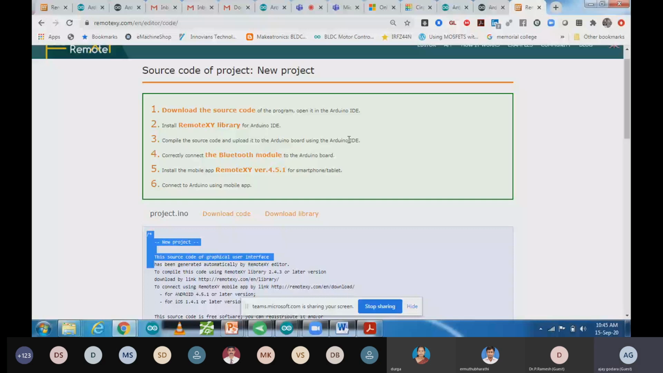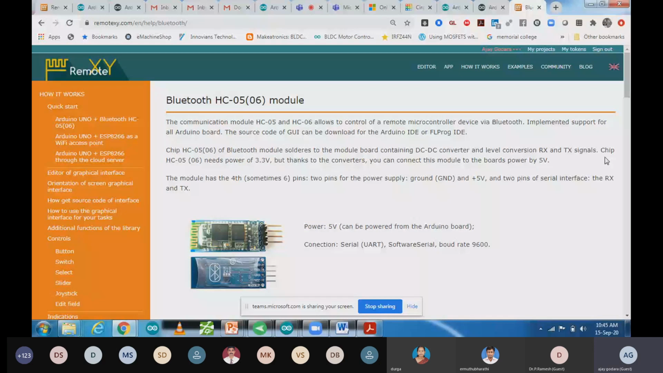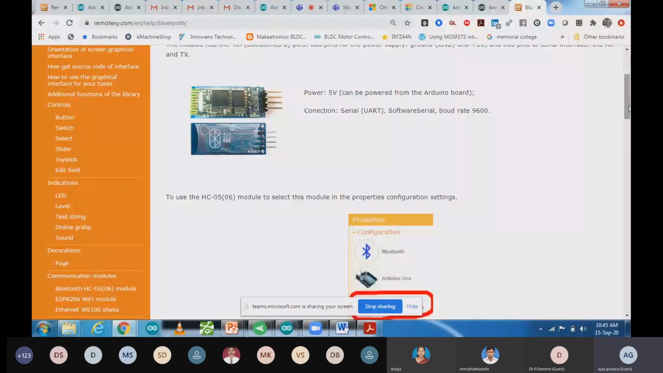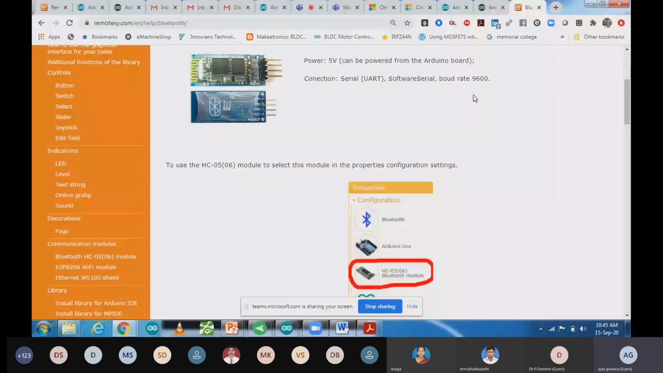So first of all, I'm going to discuss the Bluetooth module. So this one is the HC05 Bluetooth module. The Bluetooth module name is HC05, and how you are going to configure it. Baud rate is 9600, and a serial connection you are going to use over here.